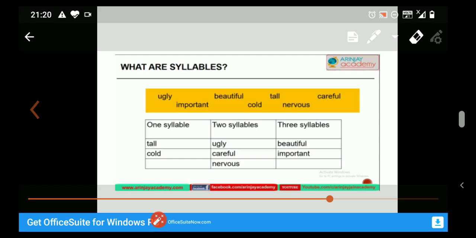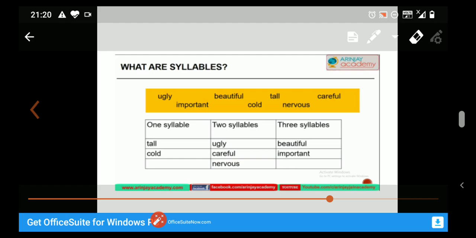So we differentiate these adjectives by their syllables. The one syllable words are tall and cold. Two syllable adjectives are ugly, careful, nervous. Three syllable words are beautiful, important. Students, always remember that we differentiate one syllable, two syllable and three syllable words according to the vowel sound.